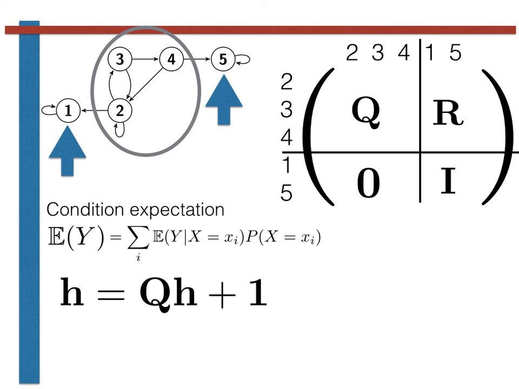This brings us to the expression shown here, which we can rearrange to get the following formula for the hitting time vector. The dimensionality of this vector will be equal to the number of transient states in the Markov chain. Furthermore, each element will represent the expected hitting time given that you started from a particular transient state.